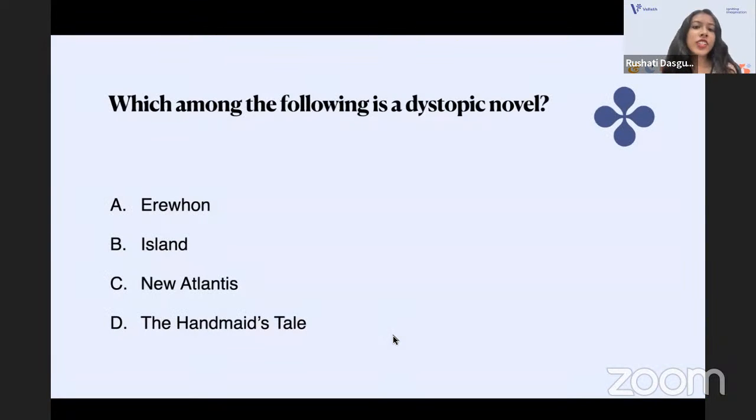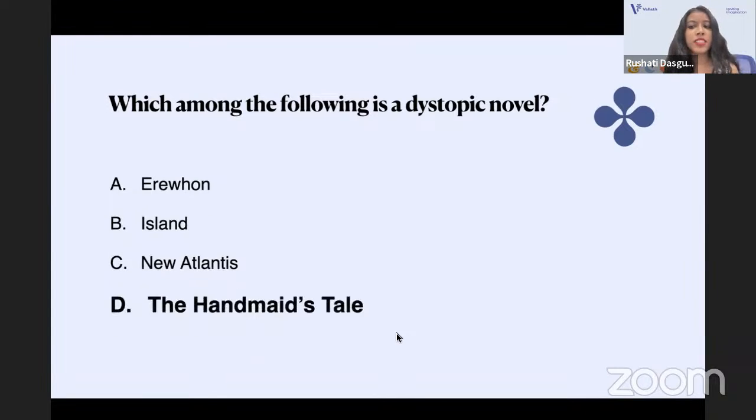Which among the following is a dystopic novel? The options are Erewhon, Island, New Atlantis, or The Handmaid's Tale. Dystopian novels are a very recurrent question in WB SET. We have had questions on Brave New World by Aldous Huxley or A Clockwork Orange by Anthony Burgess. The answer to this question is The Handmaid's Tale by Margaret Atwood.